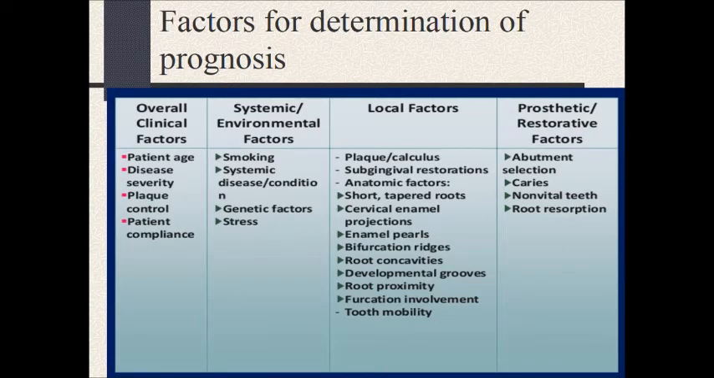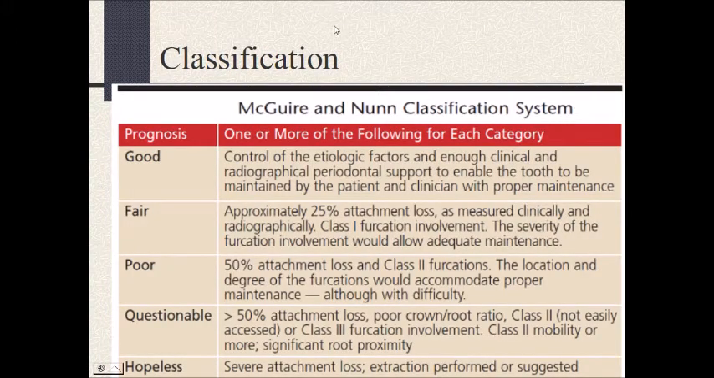Factors for determination of prognosis. We will be writing overall factors, then systemic and environmental factors, local factors and prosthetic factors. All the points are given in this diagram. You can easily write all the points from this. And then classification of prognosis. Classification was given by Maguire and Nunn, and in this good, fair, poor, questionable and hopeless prognosis is there.